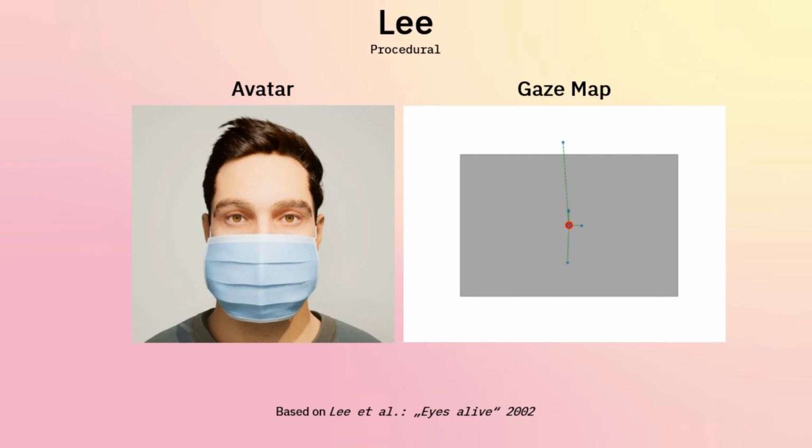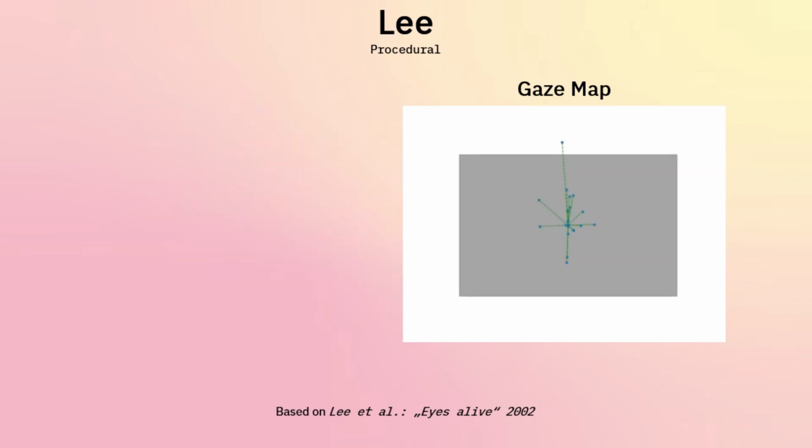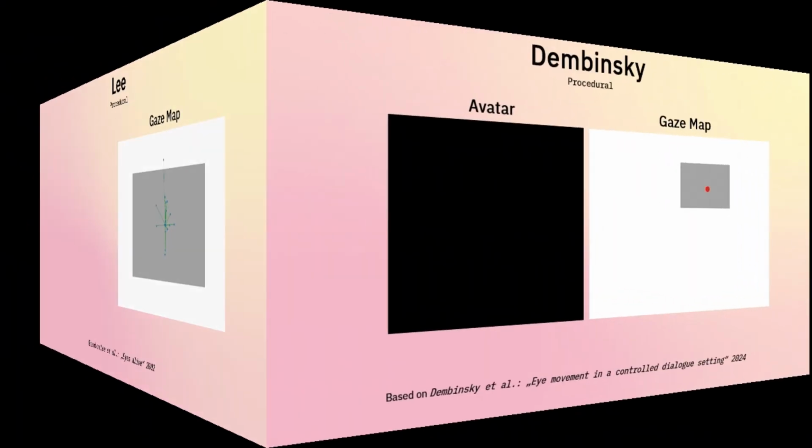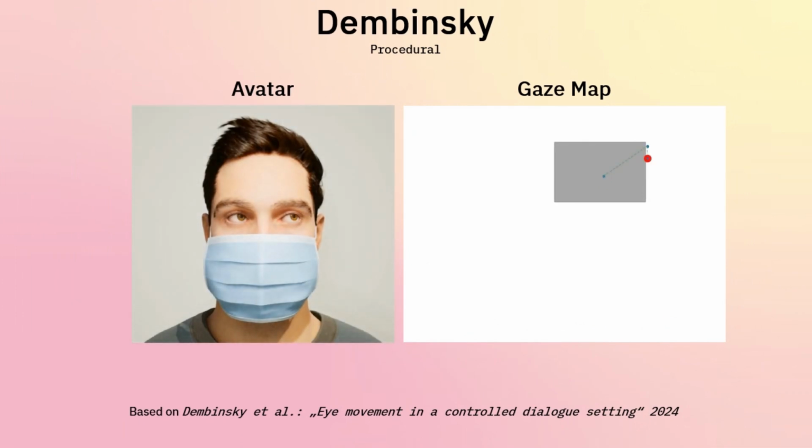It is characterized through long direct staring, interrupted by briefly looking away, which results in a starburst-like shape of the gaze map. Similarly, the Dembinski model relies on the statistics reported in a recently published dataset on eye movements during conversations. It is missing constraints on the position to look at, leading to the gaze wandering off.